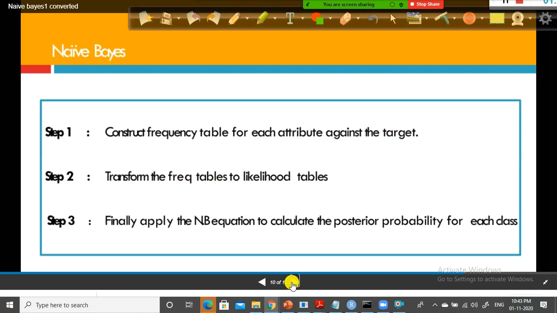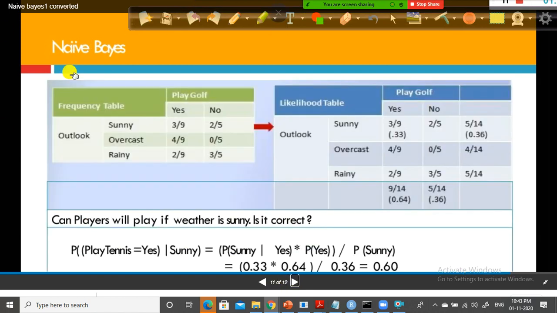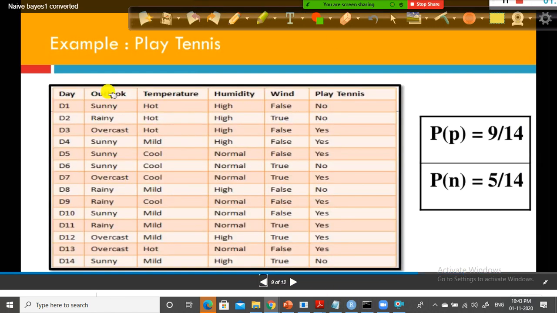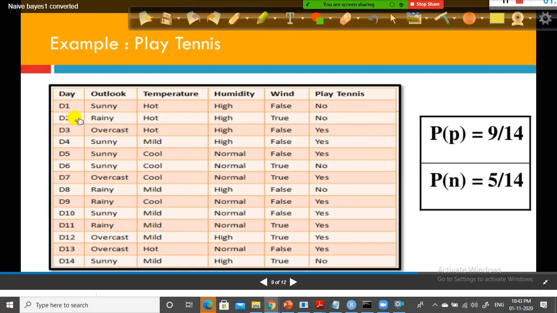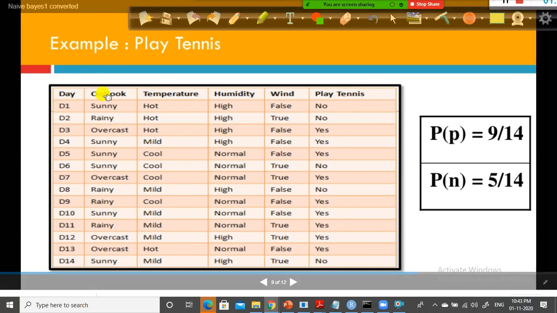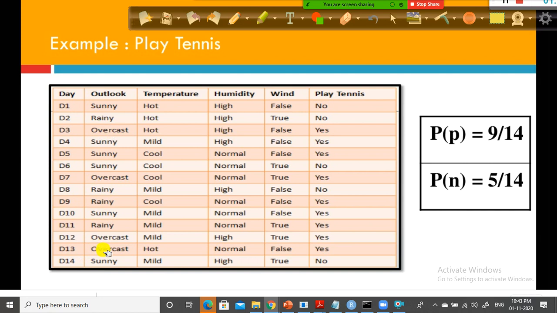The next one is, there are 3 steps. Next one is you need to, I don't want to explain that one also. Directly we'll jump in here. Okay, let's take this column outlook. Let's look at this column now. In this column, how many classes are there? How many categories are there? How many unique categories are there? Krishik, why don't you tell me? How many unique categories are there here?